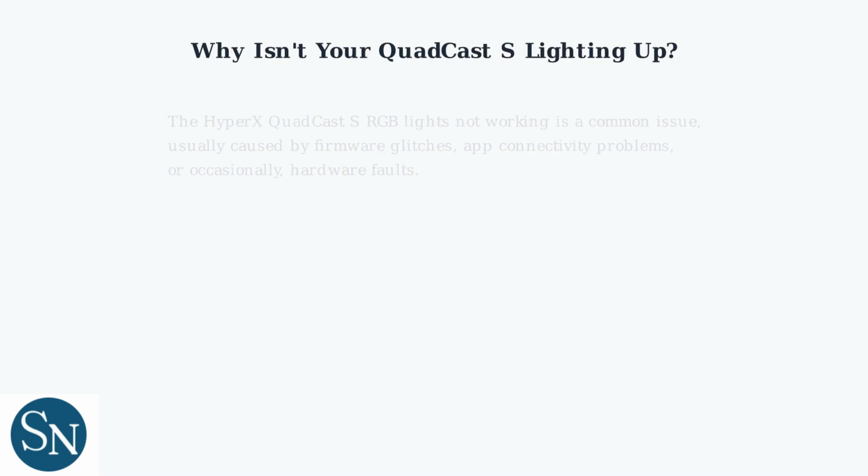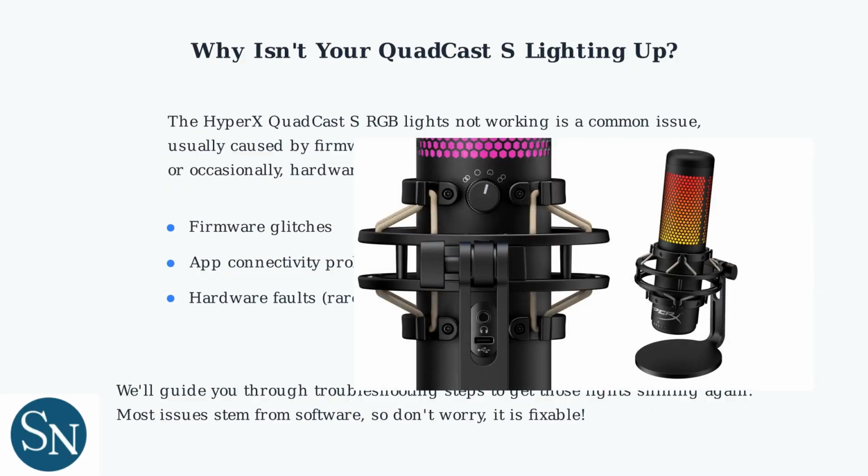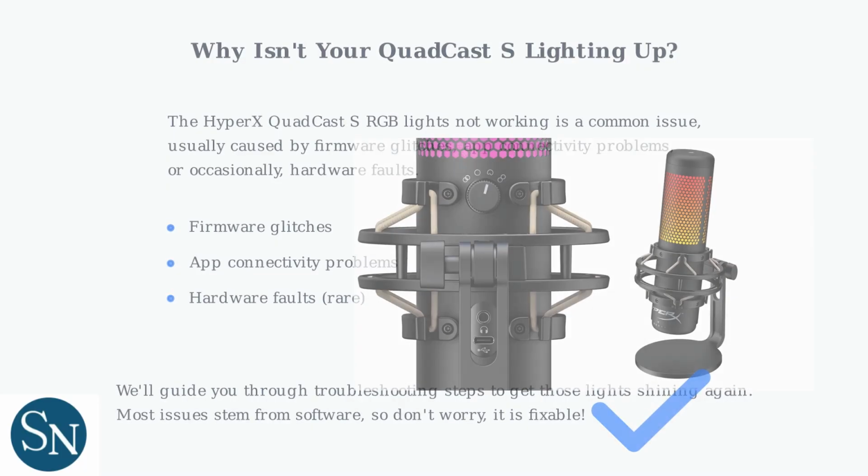The HyperX QuadCast S RGB lights not working is a common issue, usually caused by firmware glitches, app connectivity problems, or occasionally hardware faults. We'll guide you through troubleshooting steps to get those lights shining again. Most issues stem from software, so don't worry, it is fixable.